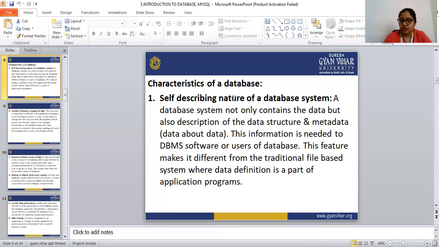The database should follow the self-describing nature. The database should contain the data as well as the description of the data structure and metadata. So this is the first point of the database characteristics, that is self-description nature.